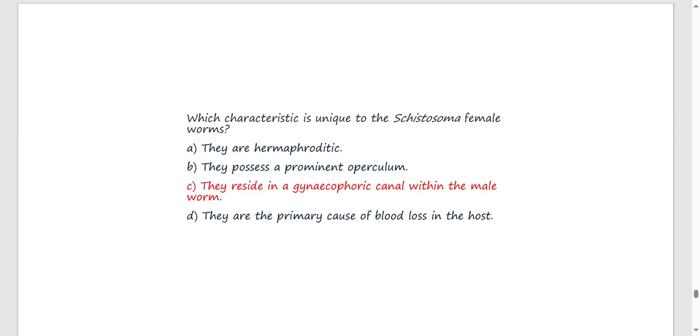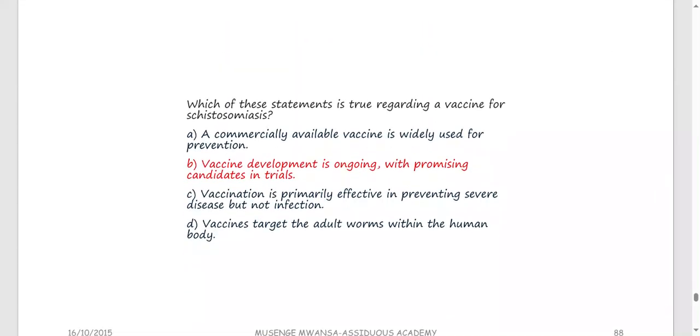Which characteristic is unique to the Schistosoma female worm? They are hermaphroditic. This is not true, right? Because we've got different sexes. Hermaphroditic is the same as monoecious, but these guys are dioecious. They possess prominent opercula. Now, these guys don't really have an operculum, isn't it? They reside in a gynecophoric canal within the male, and we said that is true, isn't it? Their primary cause of blood loss in the host, really not.